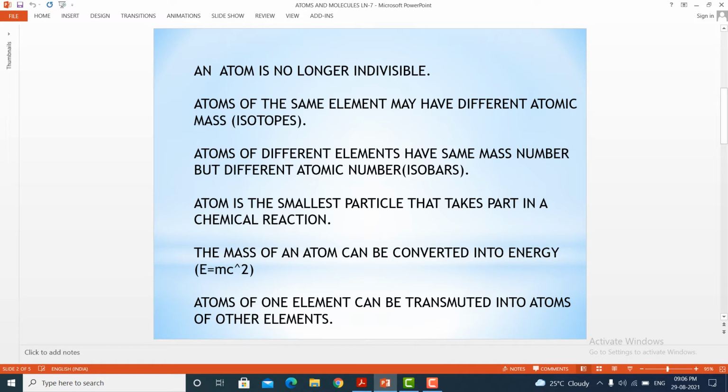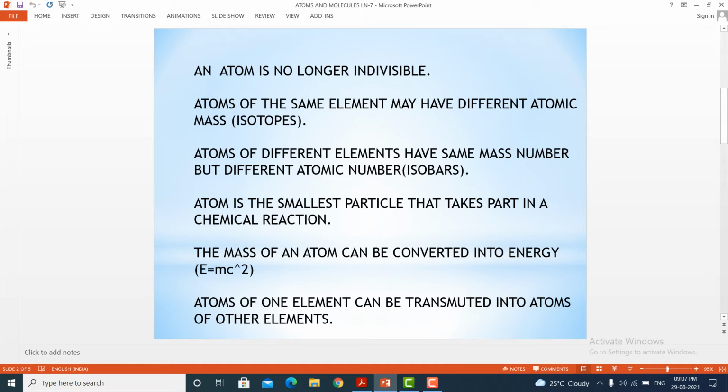Then atoms of different elements having same mass number but different atomic number are referred to as isobars. For example, argon and calcium. Argon Ar, calcium Ca. Argon with atomic number 18 whereas calcium with atomic number 20. But both of them possess the mass number 40. And these are referred to as isobars.